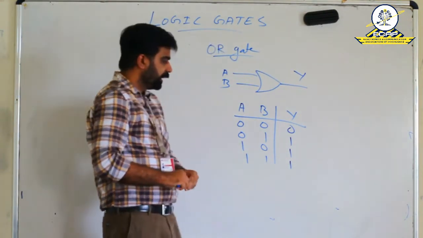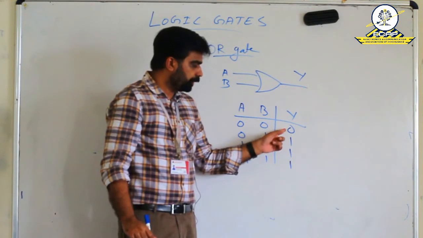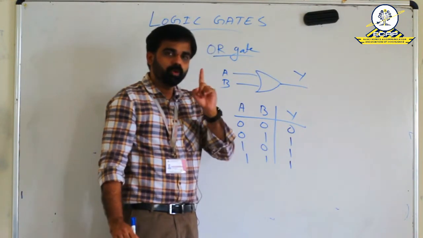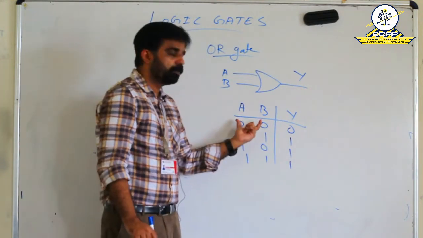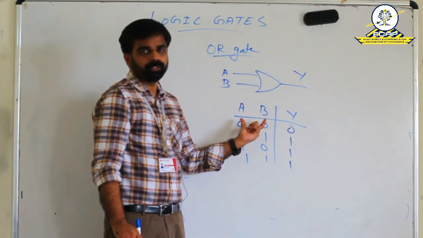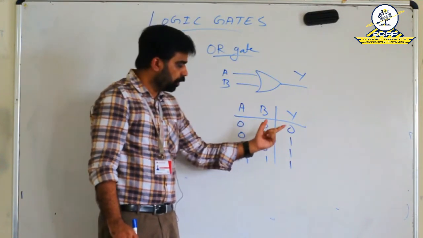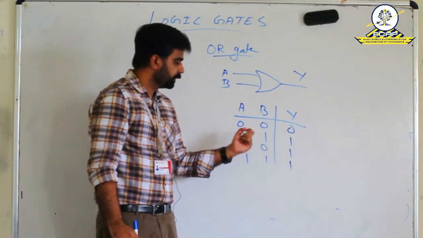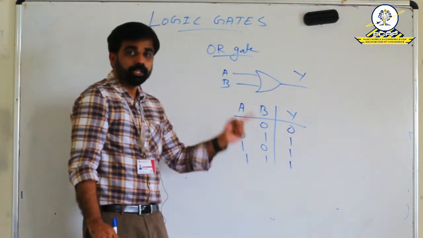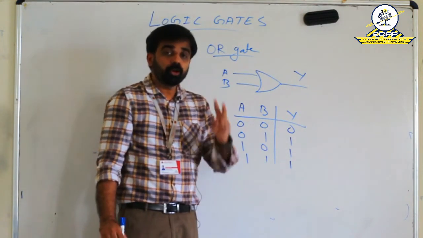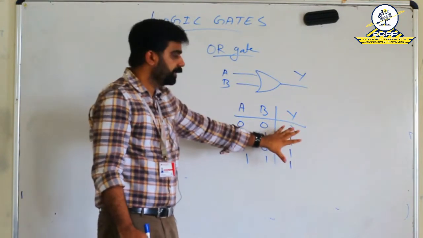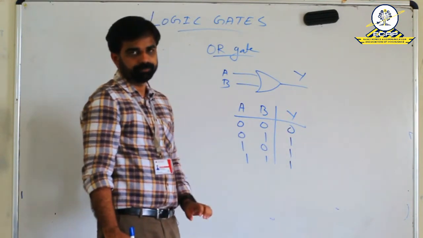That means the output is 0 in only one condition, that is, both the inputs must be 0. In all other remaining cases, the output becomes high. If any one of the inputs or both the inputs are high, then the output is high.